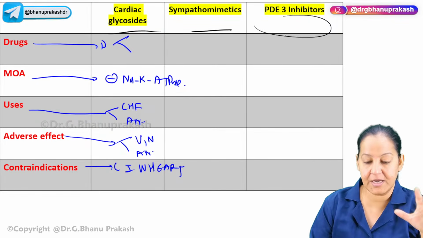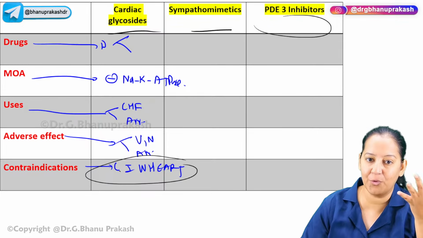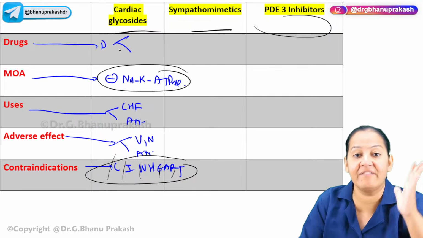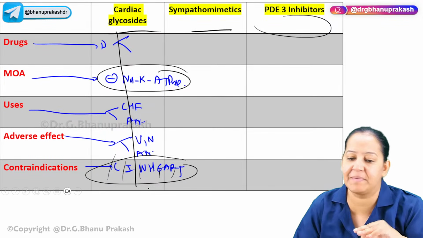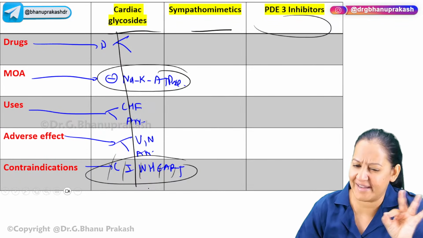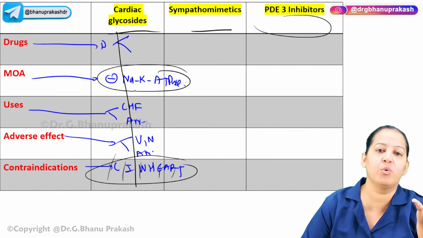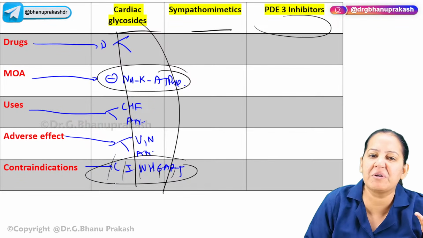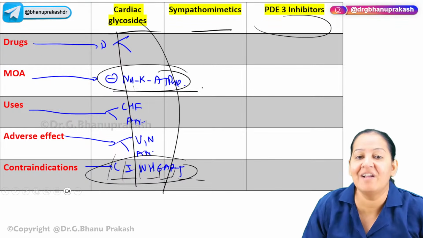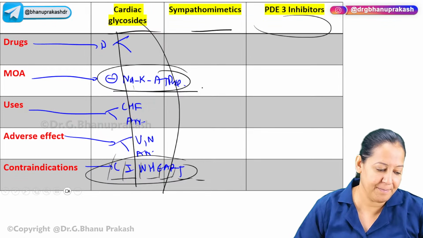So for the master charts, this is how you first have to understand, because if I give it to you, it's of no use. I will write the mnemonic, you don't know the full form of the mnemonic, you don't understand the meaning behind it. I will write the mechanism of action in just one word. The use of a master chart is only when you have understood the column completely, and then you are just summarizing. Like for the diuretics I have done, here I am doing. If you have understood the column completely and I write only the first letter, only the mnemonic, you understand that. But if I don't teach you digitalis and give you a ready-made master chart, you will say, ma'am, what does it mean? Sodium potassium ATPase, you don't understand it. Once you understand it and then make it, then it's of use. Please understand my point.